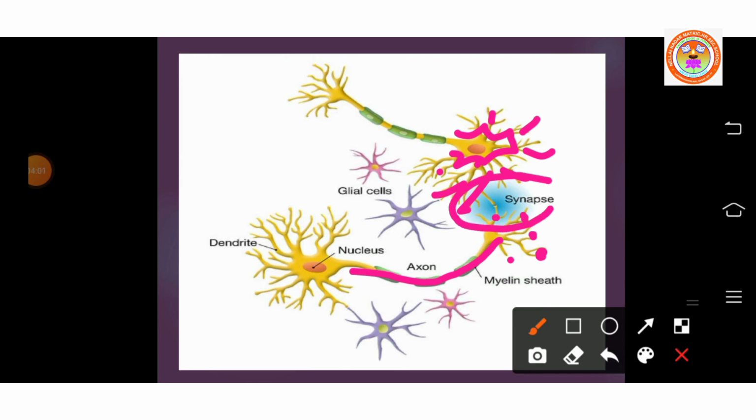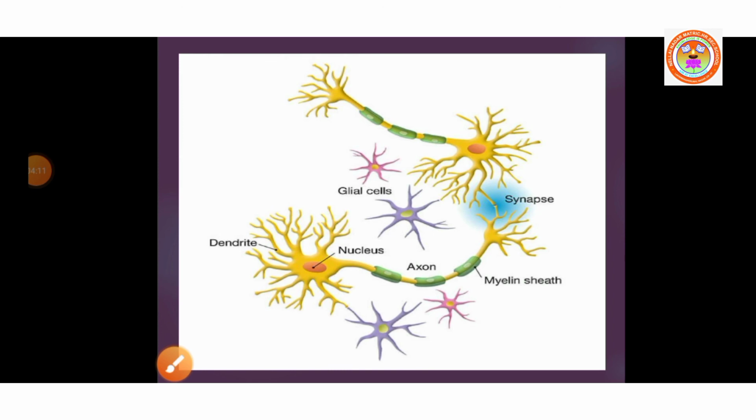The junction between the terminal end of the axon of one neuron and the dendron is called synapse or the synaptic junction.